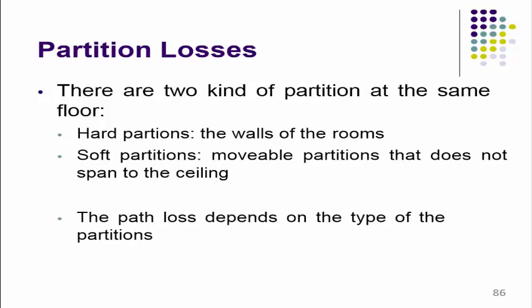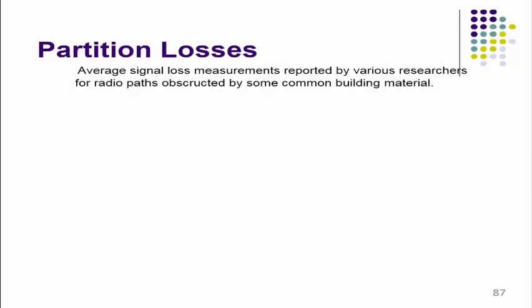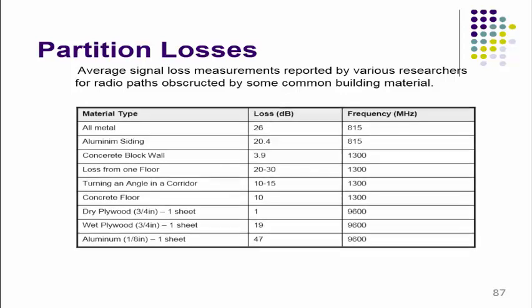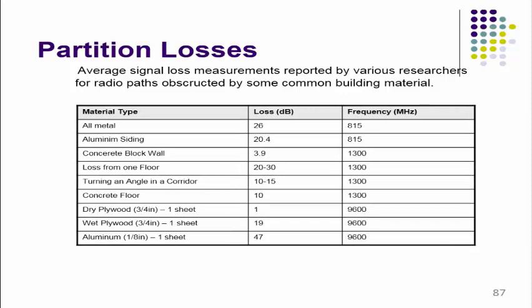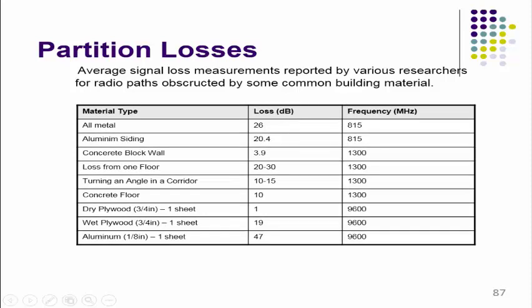Path loss depends on the type of the partition. Partition losses are the average signal loss measured and reported by various researchers for radio paths obstructed by some common building materials. In this table we can see, suppose all-metal material is there, and the losses are observed at 815 megahertz. It is observed that it is 26 dB of attenuation.